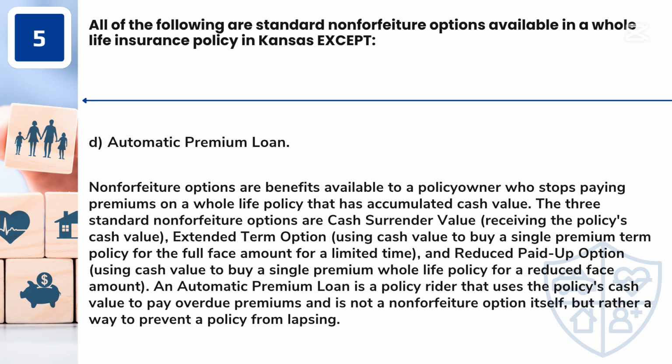Non-forfeiture options are benefits available to a policy owner who stops paying premiums on a whole life policy that has accumulated cash value. The 3 standard non-forfeiture options are cash surrender value, receiving the policy's cash value; extended term option, using cash value to buy a single premium term policy for the full face amount for a limited time; and reduced paid-up option, using cash value to buy a single premium whole life policy for a reduced face amount. An automatic premium loan is a policy rider that uses the policy's cash value to pay overdue premiums and is not a non-forfeiture option itself, but rather a way to prevent a policy from lapsing.